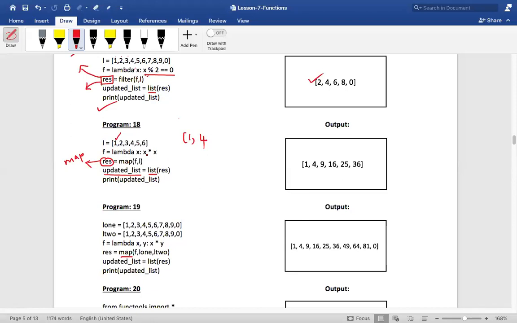Now, as an assignment, what you can do is instead of writing x into x, you can change it to x into 1 or x into 0, something like that, you try it out, or x plus 1, anything, some expression, you write it out and see the resulting value of this. Is that clear, my dear friends?